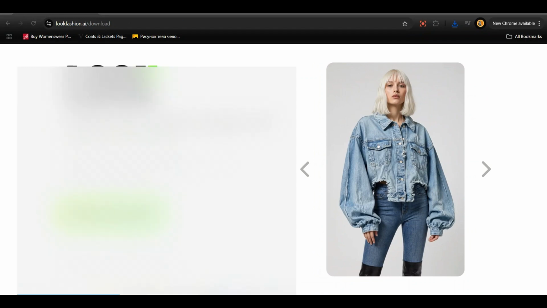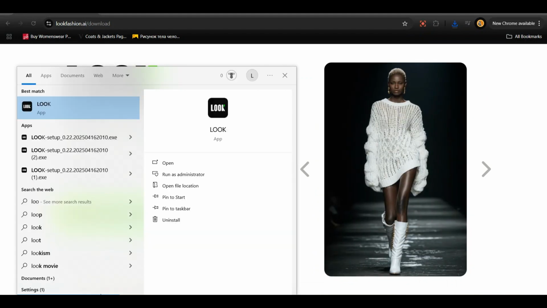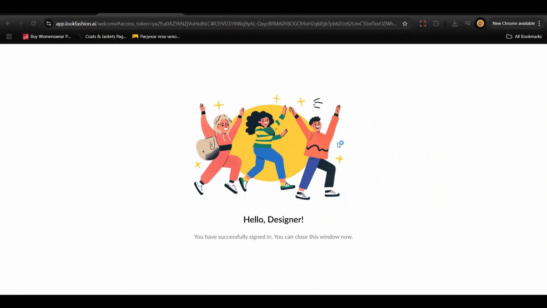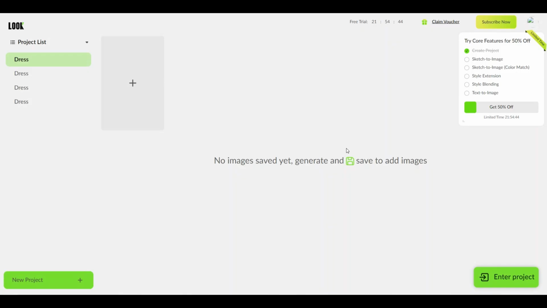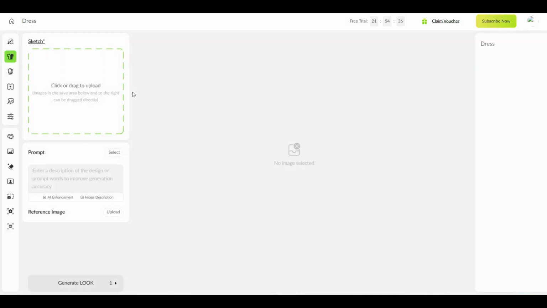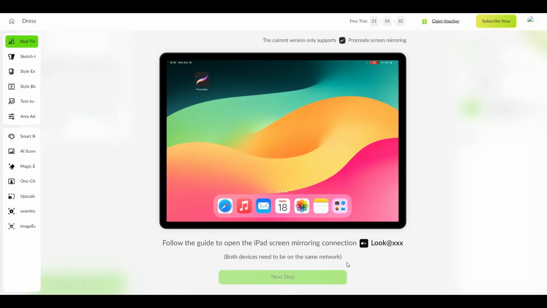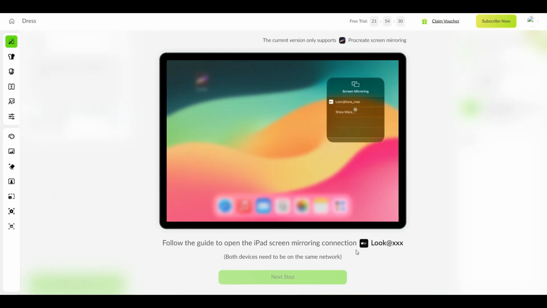Search for lookfashion.ai in your laptop. Click and open. Sign up with your email and verify it. Start exploring. Click the plus sign or create a new project. Click the real-time design feature at the top of the left bar. Follow the instructions which they are already giving.